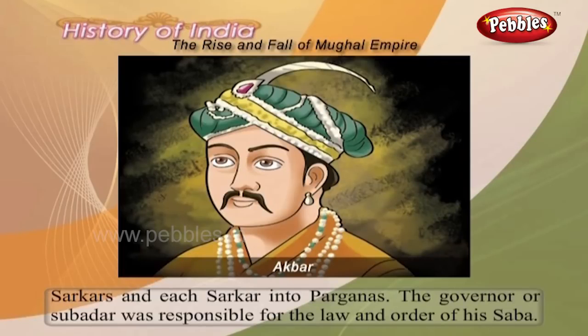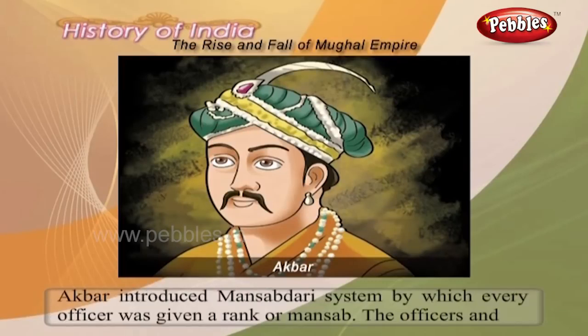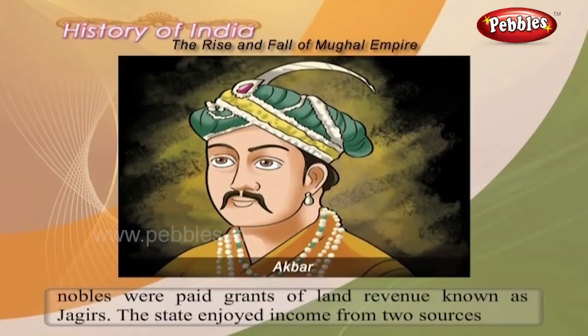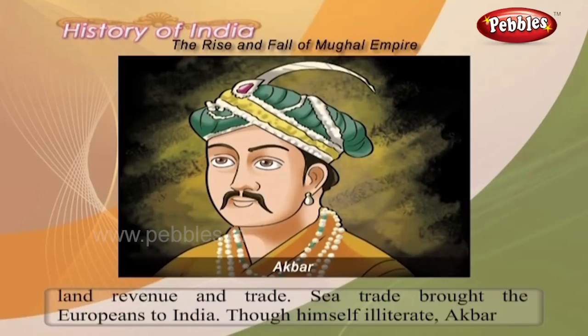The governor or subedar was responsible for the law and order of his suba. Akbar introduced a mansabdari system by which every officer was given a rank or mansab. The officers and nobles were paid grants of land revenue known as jagirs. The state enjoyed income from two sources, land revenue and trade.